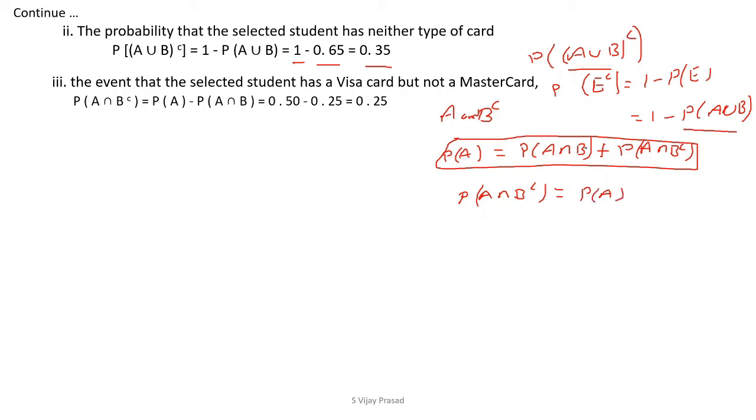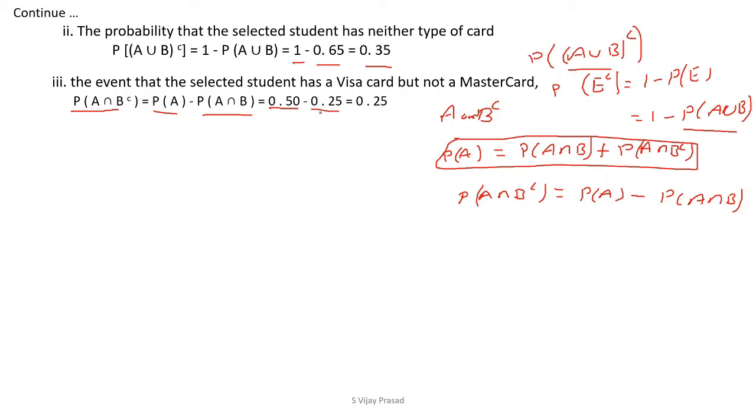Now you have to send P of A intersection B to the left hand side. This is the formula we are going to use. From this formula we write down P of A intersection B complement, which is equal to P of A minus P of A intersection B. Now you know P of A is 0.5, and P of A intersection B is 0.25.